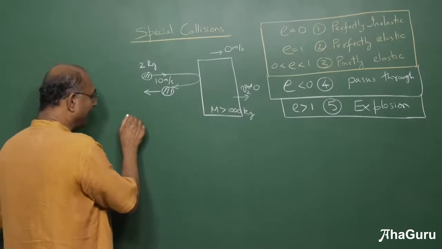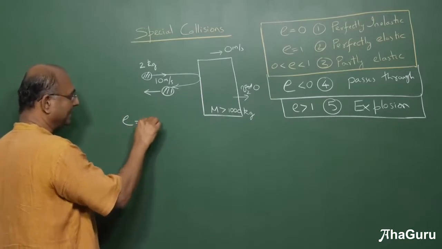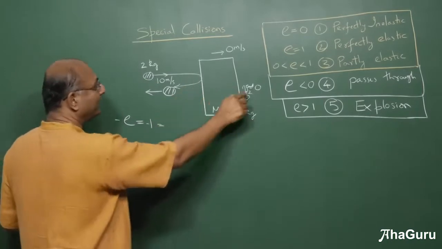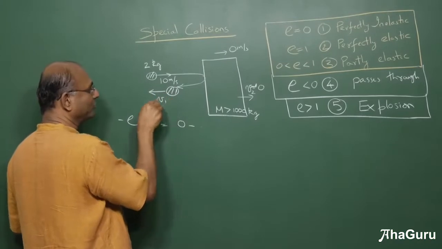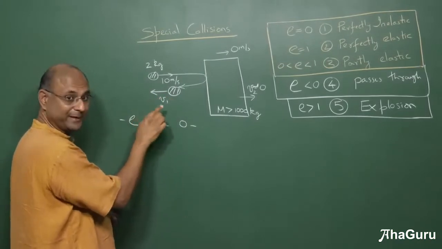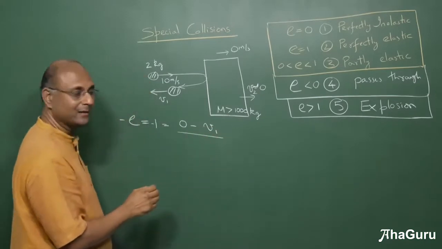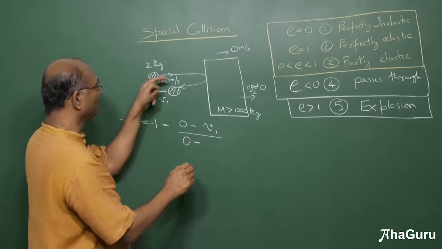Now if I use elastic collision, and it may not be elastic, but if I use it, I will say E is 1, so minus E is minus 1, equals (V2 minus V1) by (U2 minus U1).